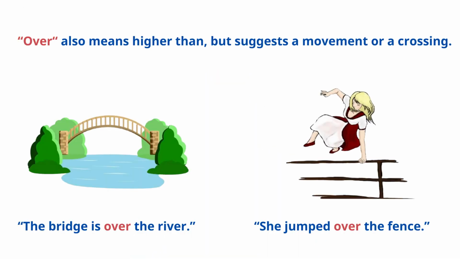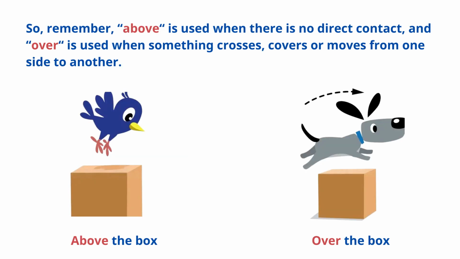Over also means higher than, but suggests a movement or a crossing, such as the bridge is over the river, or she jumped over the fence. So remember, above is used when there's no direct contact, and over is used when something crosses or covers or moves from one side to another.